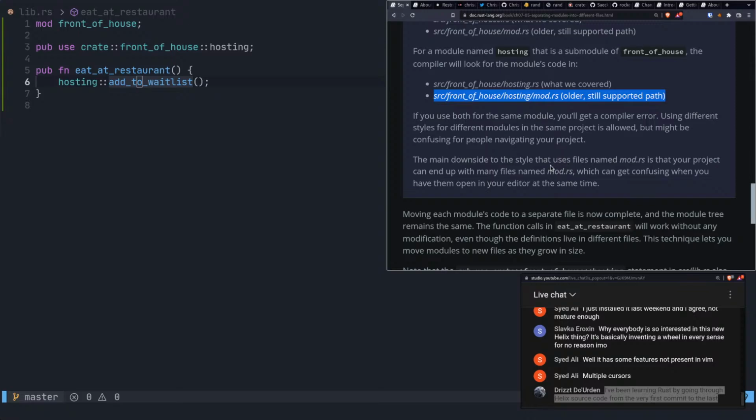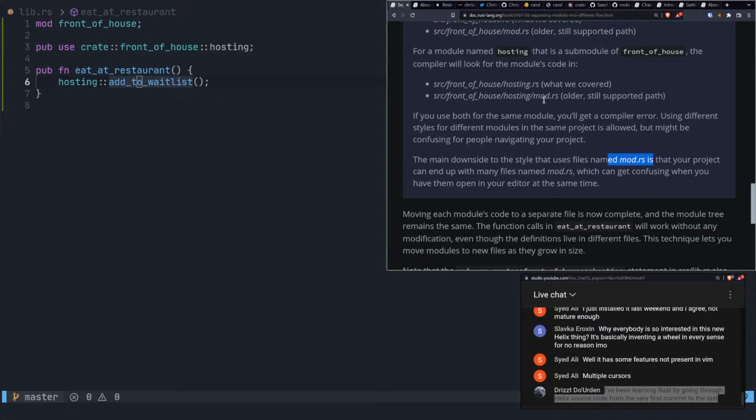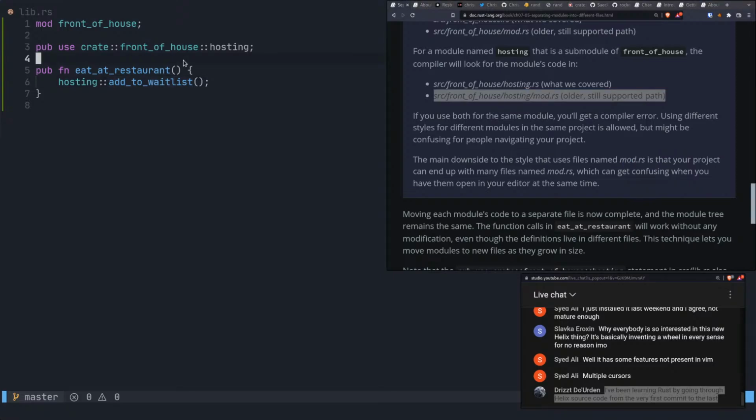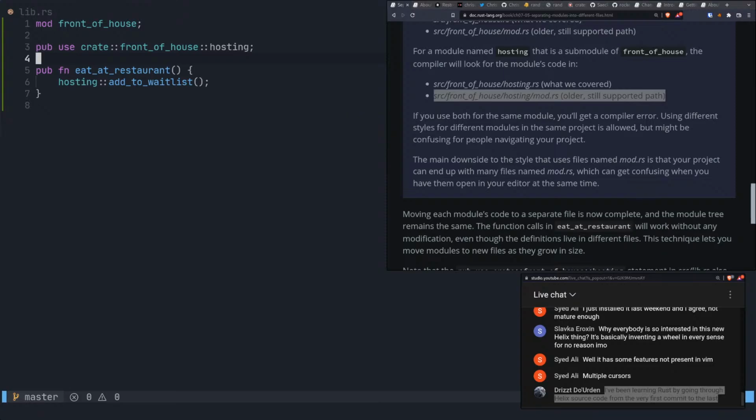That was obviously a poor design decision, because that's like having a million init.luas or something like that, right? That's not good at all. So I'm glad we're moving away from this, because if you go to find a file and you're like, oh yeah, give me mod.rs, you have like 50 things named mod.rs.